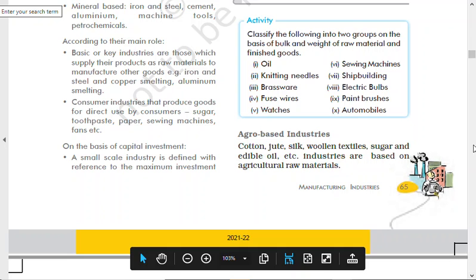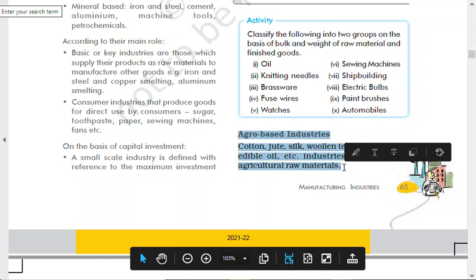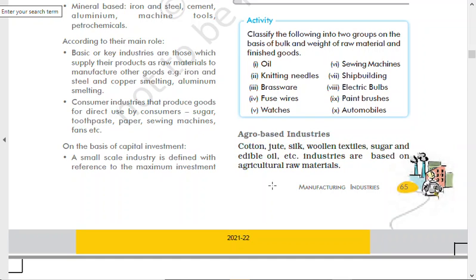So with this I leave you now. It's already around 10 o'clock. In the next class we will start agro-based industries. Now we will start studying in detail all these types of industries. All right?